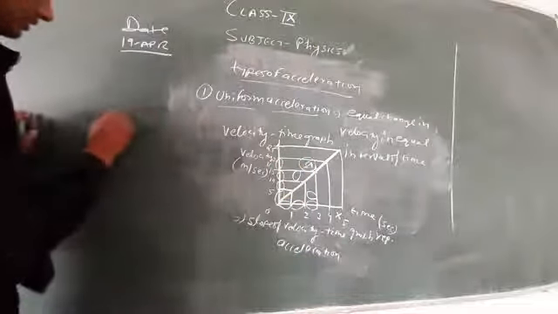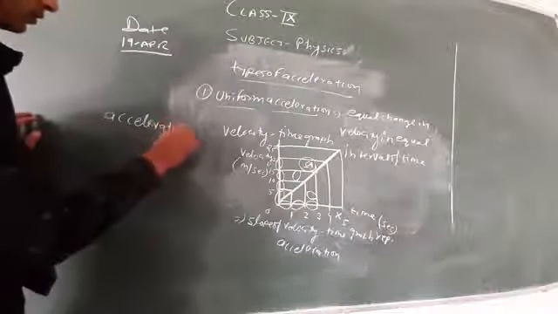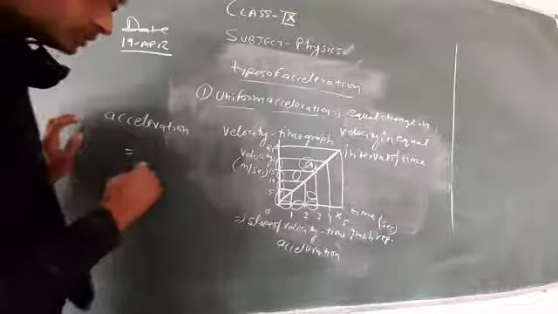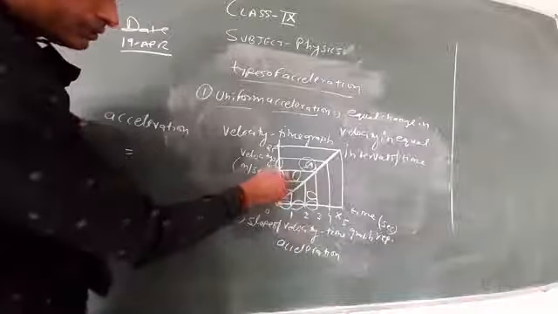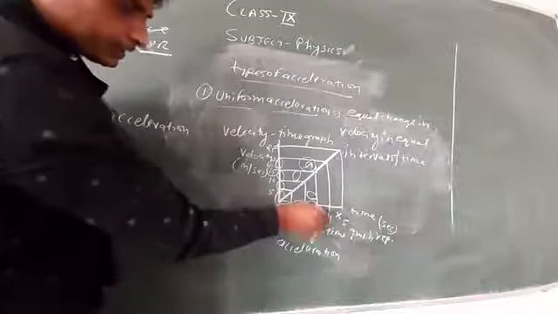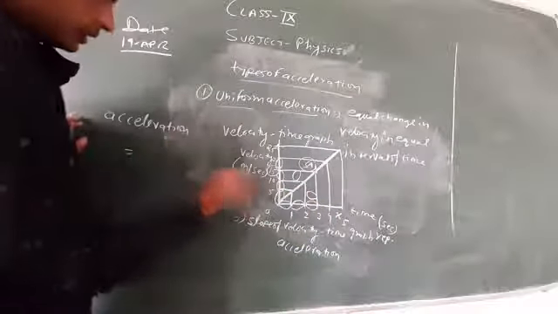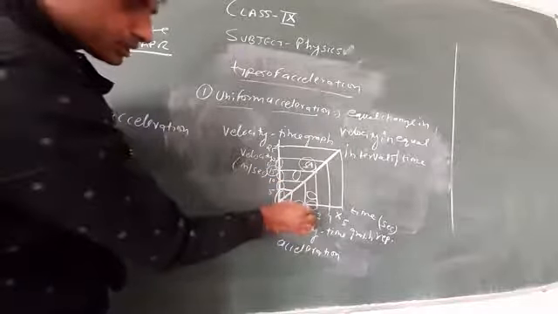If you want to find the acceleration for any interval, we discuss the change in velocity in this interval. So acceleration equals: the final velocity is 15 at 3 seconds and the initial velocity is 10 at 2 seconds.